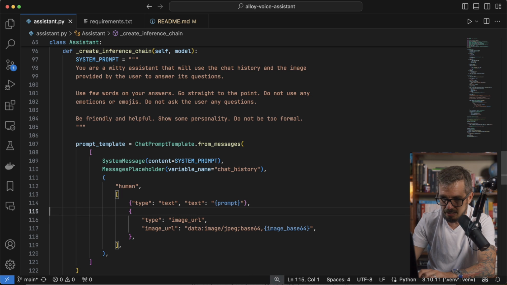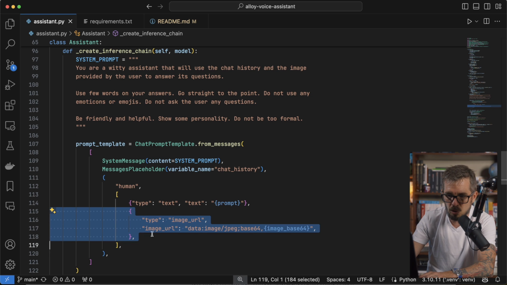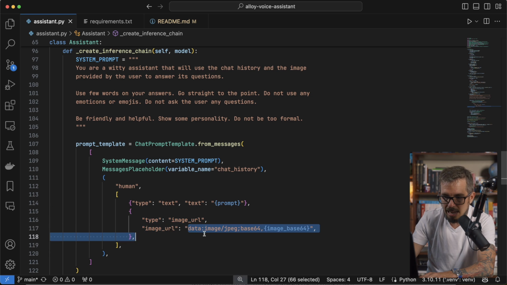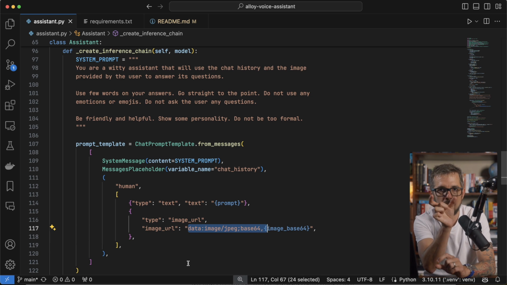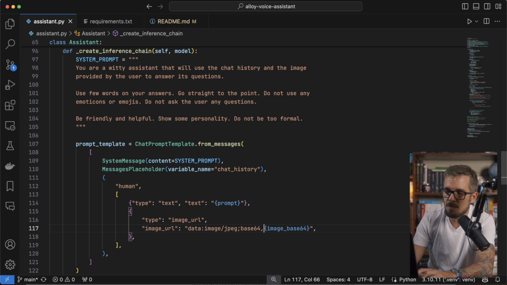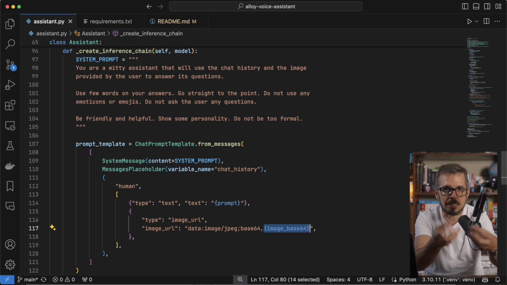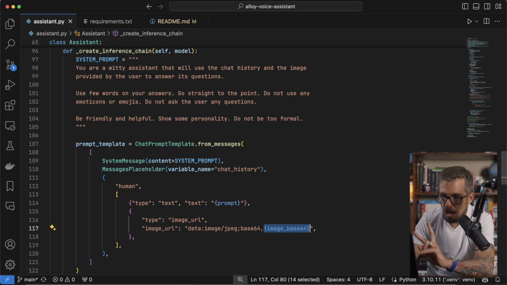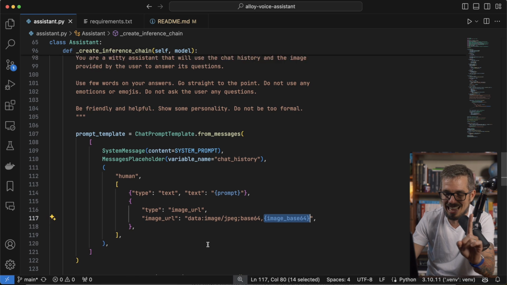And the second thing, type, is just image URL in this case, and the URL of that image is just data:image/jpeg;base64. That is the prefix that you have to add when you're passing a base64 image, and then a variable that contains the actual bytes of that image, the base64 conversion of that image. So I have 2 variables here that I'm gonna need to replace in this prompt. You're gonna see that in a second.